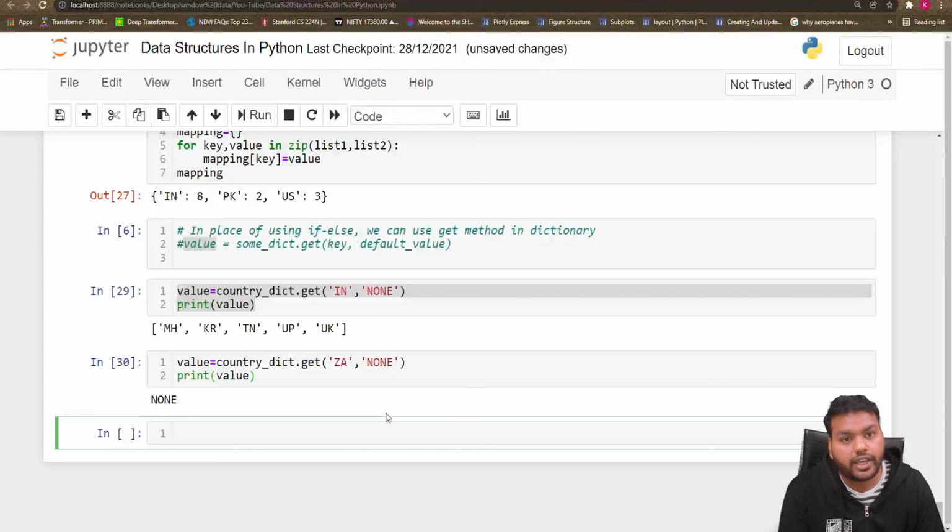Dictionary does not end here, it has a lot of applications, and we learn these applications when we deal with pandas. That is I think chapter number 5, and that's all about this dictionary. In the next video we discuss sets, and then we discuss some functions in Python. Then we are going to move to the next chapter.